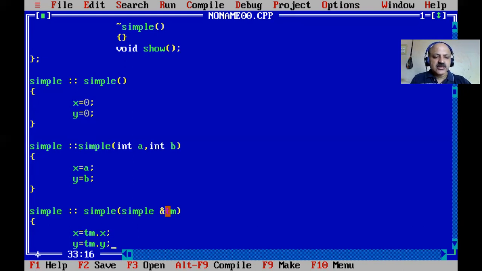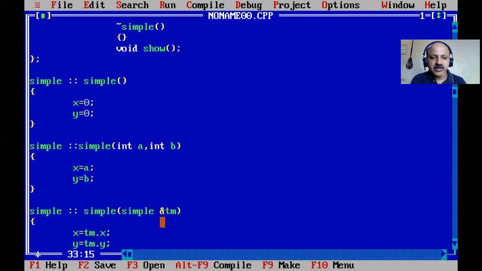Here you have to know that the ampersand has an extra meaning in C++. That is a reference data type, so it is not creating a new object, it is just a copy. Here, just x equal to temp.x and y equal to temp.y.